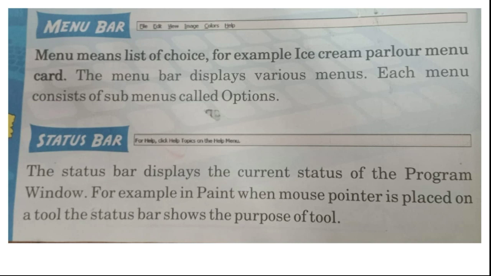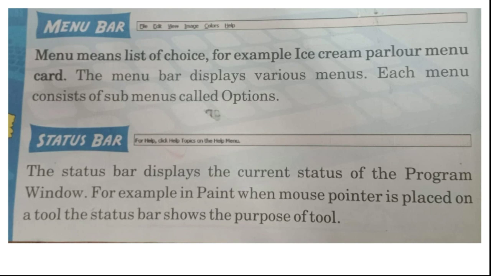Then the status bar. The status bar displays the current status of the program window. For example, in Paint, when the mouse pointer is placed on a tool, the status bar shows the purpose of the tool.